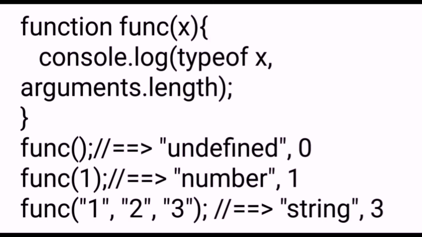Now we will see the output, how it will be printed in the console by using different inputs. f(): we have given nothing, so it will print undefined and the length is 0. f(1): now the type is number and the length is 1. f('a','b','c'): now we are using a series of strings, so it is printing string and the length is 3.